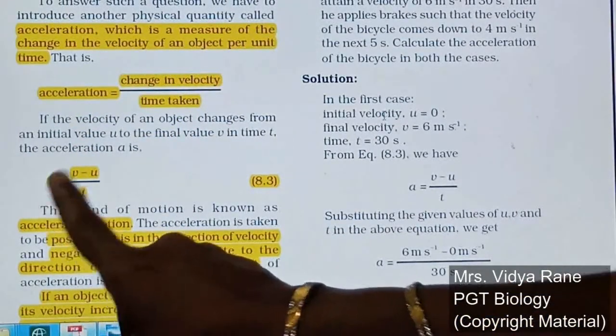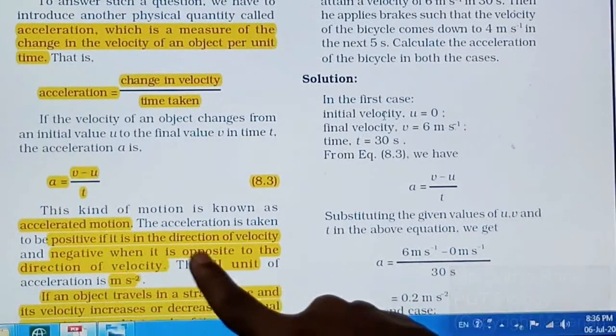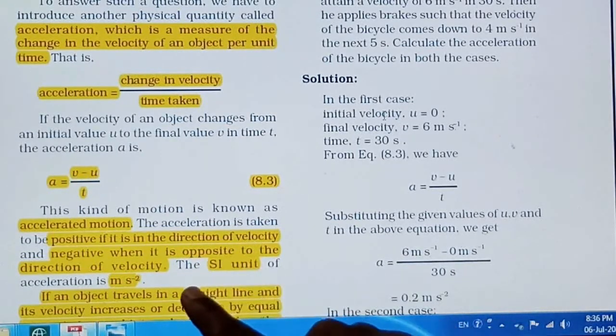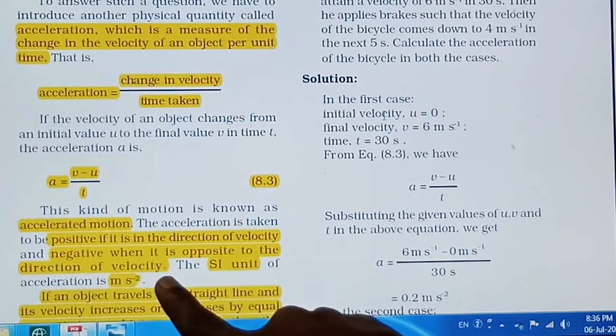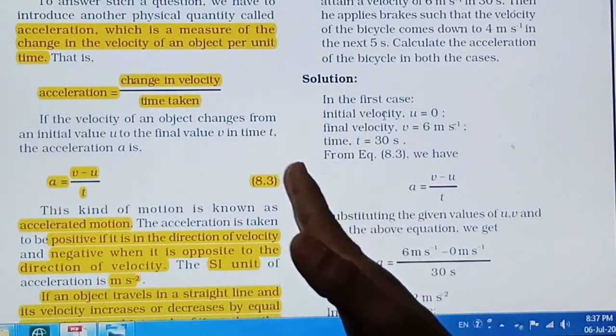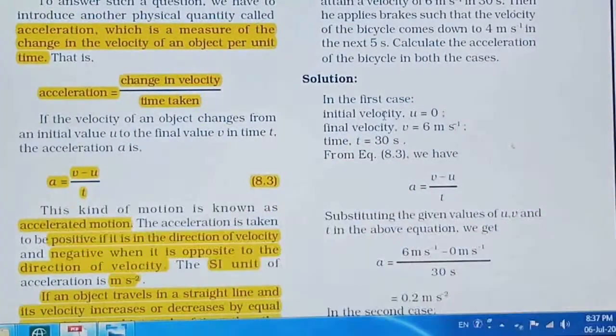But this acceleration becomes plus, right? And when does it become negative? Acceleration is negative when it is opposite to the direction of the velocity. Means whenever velocity is in this direction and acceleration is working in the opposite direction, then definitely it becomes negative, right? The SI unit given for acceleration is meter per second square, right? Remember, the SI unit for acceleration is meter per second square.